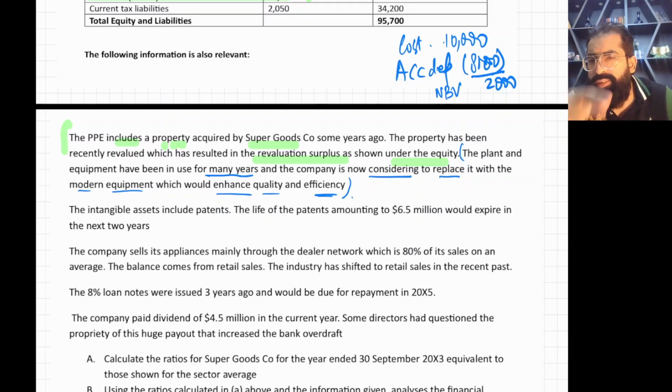And this also indicates that in the near future you need to replace it. Now use your brain. When you need to replace it in the near future, definitely you need funds. So you need to check your cash position. The second option, if you don't have cash, yes, you can take a loan. But for a loan, you need to check your gearing, whether your gearing allows you to borrow more or not. So these are some points.